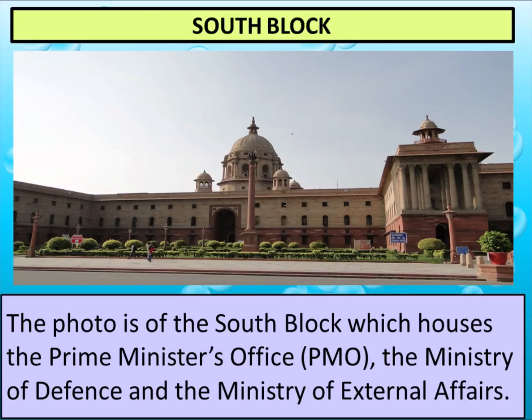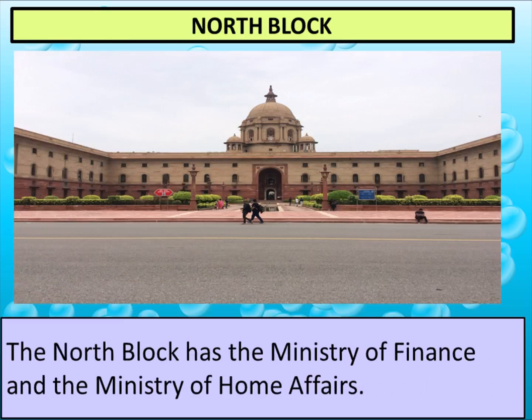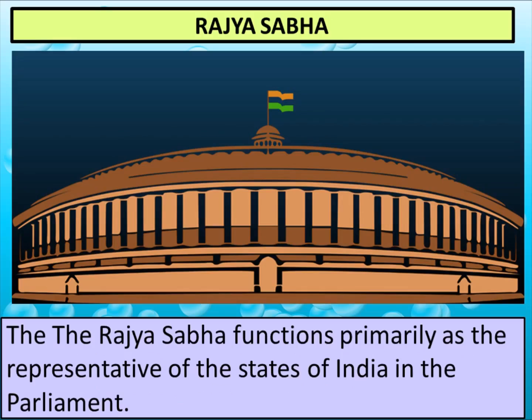South Block. This photo is of South Block, which houses the Prime Minister's office. Now where do all these ministers sit? They require some office, right? So this is the office of the minister. This is the building where lots of offices are situated. Here in South Block you can find the Prime Minister's office, the Ministry of Defense and the Ministry of External Affairs. It is also situated near the Parliament in New Delhi. Next is the building known as North Block, and it has the Ministry of Finance and the Ministry of Home Affairs. So these are the offices of the ministers.